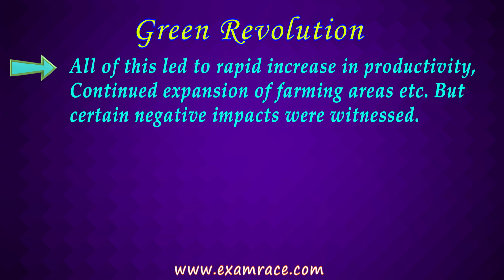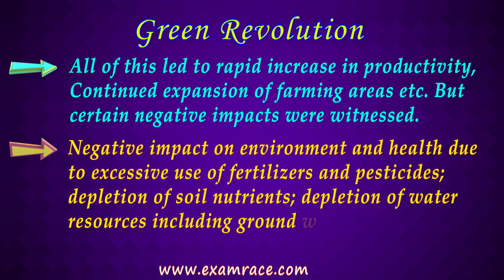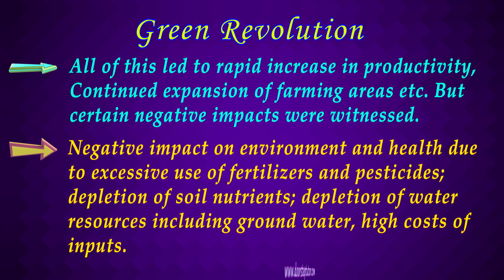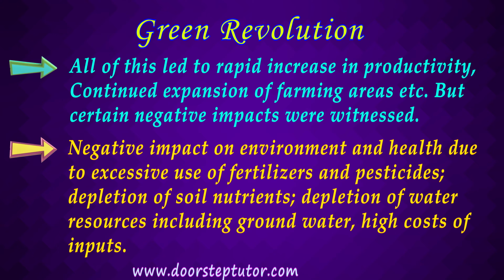These impacts were not witnessed immediately, but they emerged after a certain time lag or after certain years. These were the negative impact on environment and health due to excessive use of fertilizers and pesticides, because we have seen the negative impact of chemical fertilizers and pesticides on health and how they impact the flora and fauna around us.